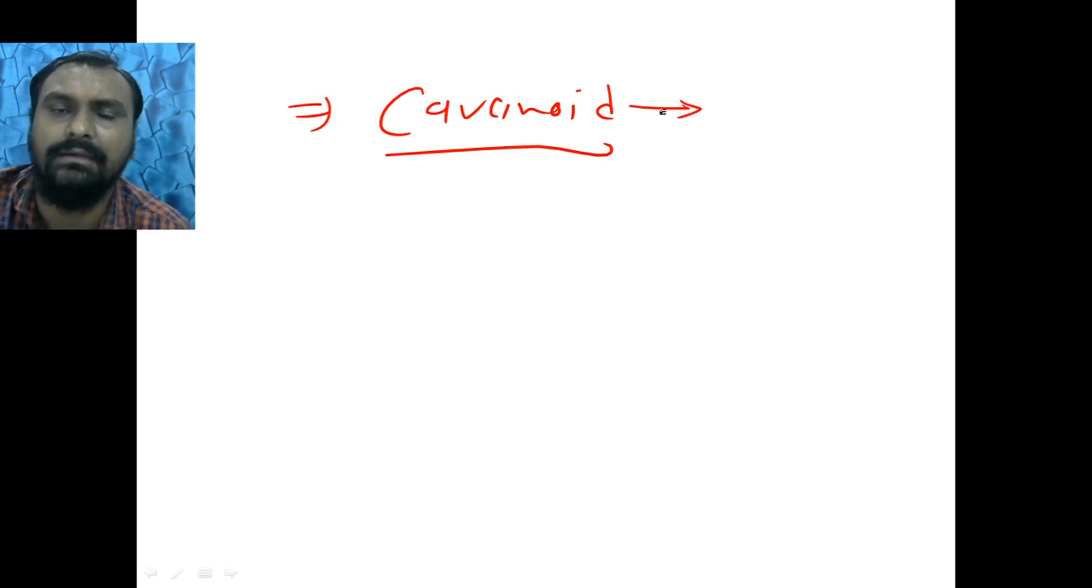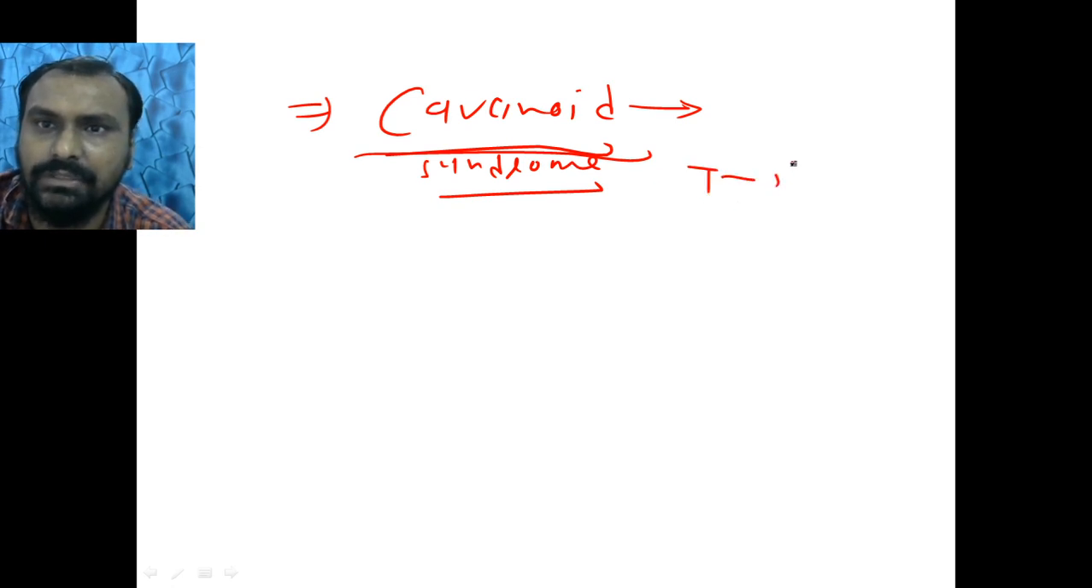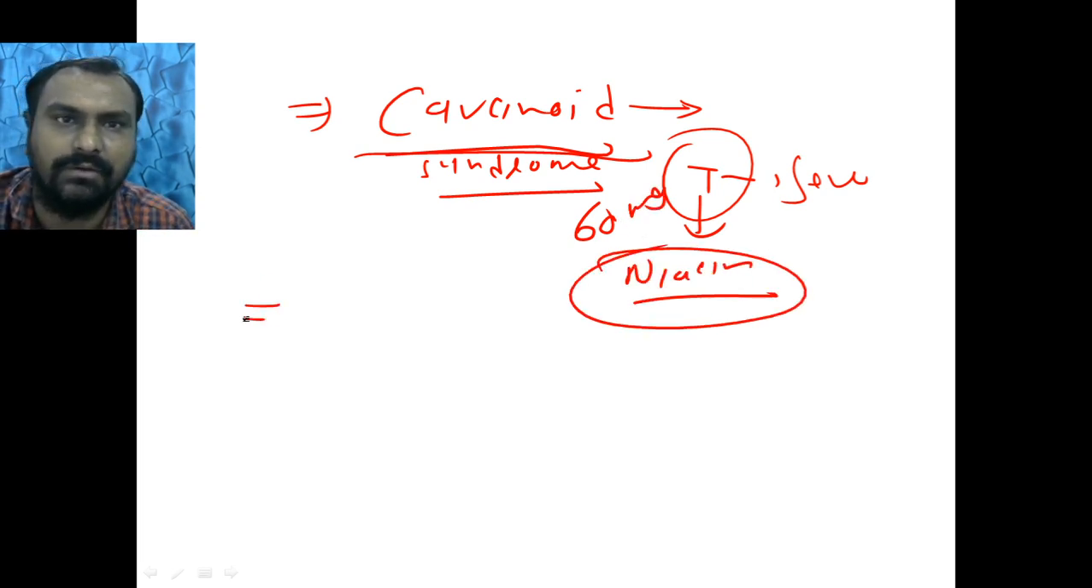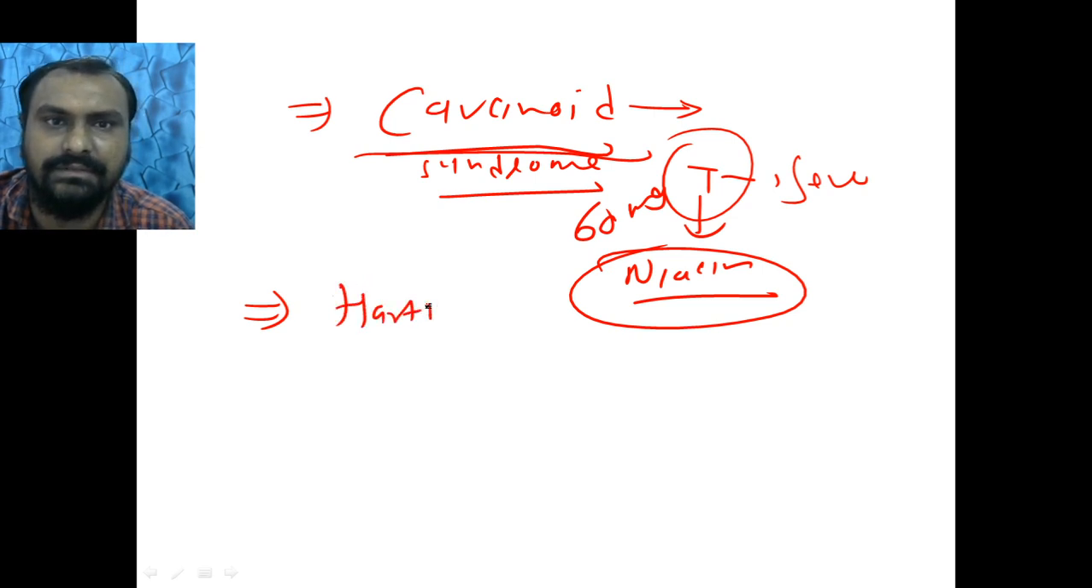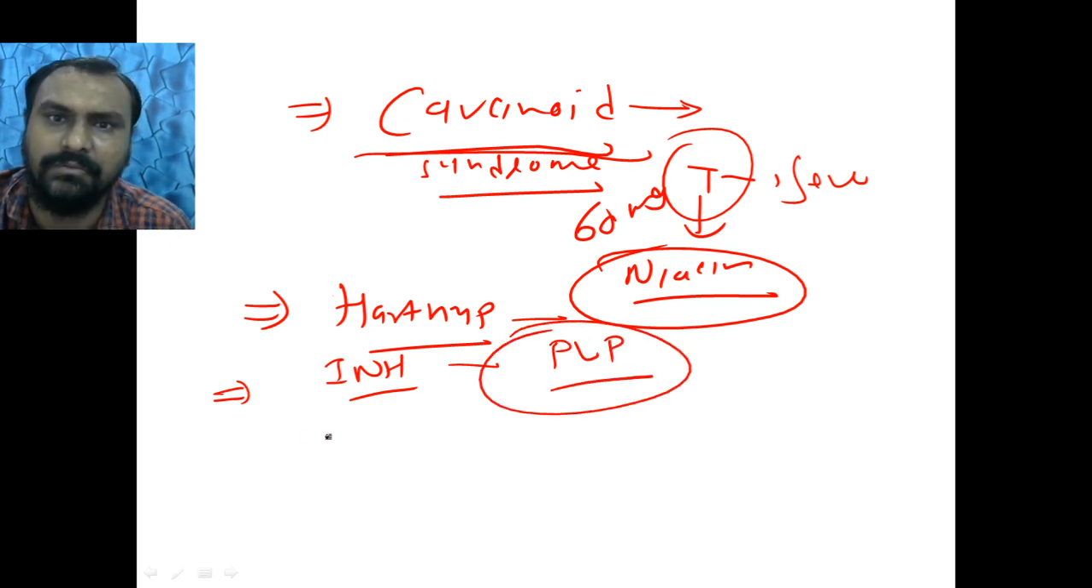Deficiency can occur because of a decrease in diet. If you don't take vitamin B3 in the diet, then deficiency can occur. Or in carcinoid syndrome, the argentaffinoma cell tumor, where tryptophan is channeled to the serotonin pathway. So tryptophan is not available. As we know, 60 milligram of tryptophan is required to form 1 milligram of niacin. So tryptophan is not available in carcinoid syndrome. In Hartnup disease also, there is a defective absorption of tryptophan. Then isoniazid will block the active form of vitamin B6, so pyridoxal phosphate is not available.